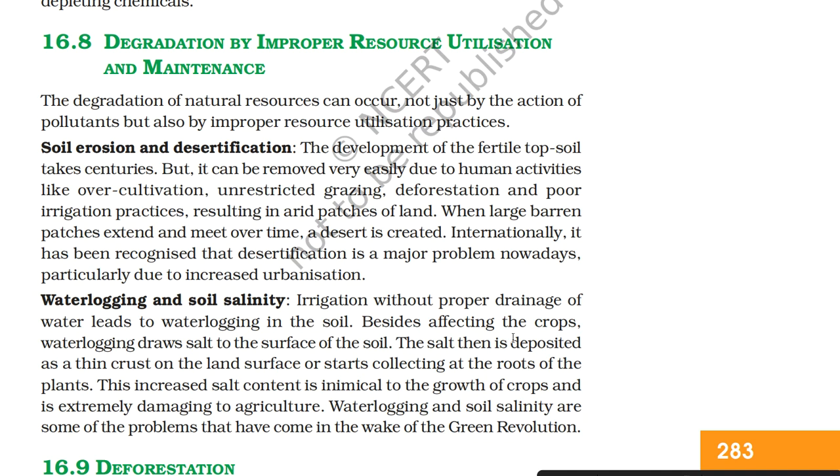The development of the fertile topsoil takes centuries, but it can be removed very easily due to human activities like overcultivation, unrestricted grazing, deforestation, and poor irrigation practices, resulting in arid patches of land. When large barren patches extend and meet over time, a desert is created. Internationally, it has been recognized that desertification is a major problem nowadays, particularly due to increased urbanization.